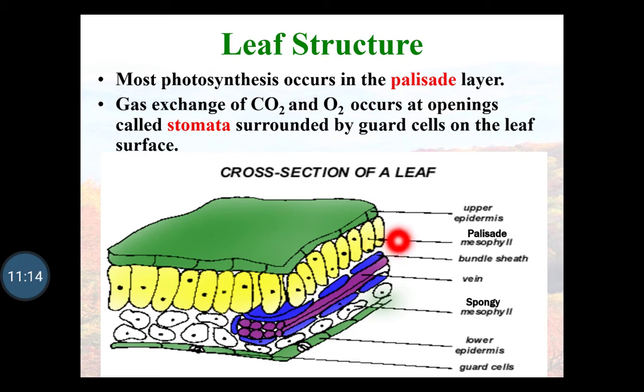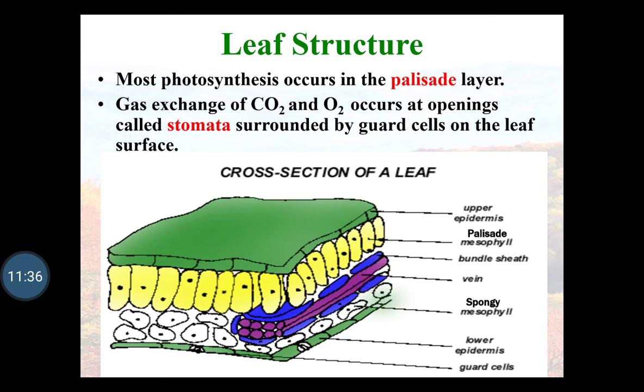Most photosynthesis occurs in this palisade layer just below the epidermis. These are elongated, capsule-like cells which contain the chloroplast. Gas exchange of carbon dioxide occurs at the opening called the stomata, which is surrounded by guard cells on the leaf surface.